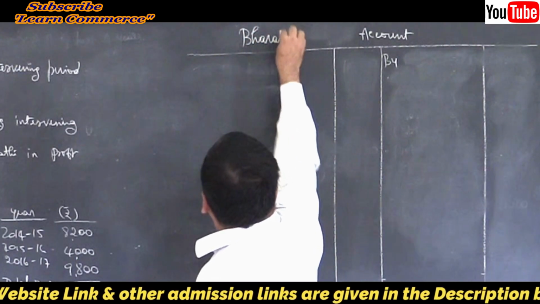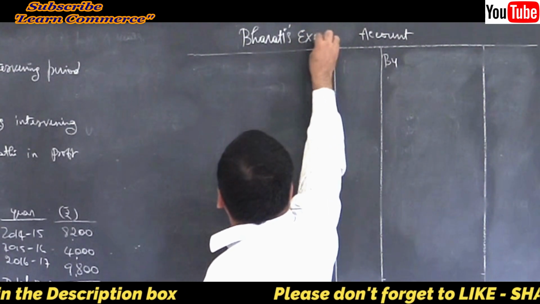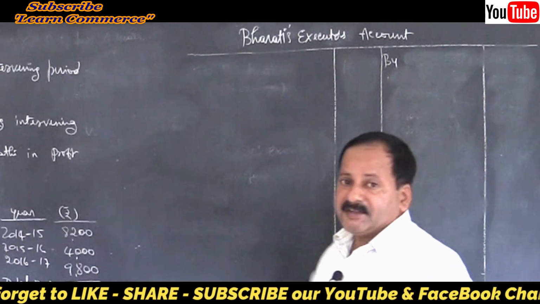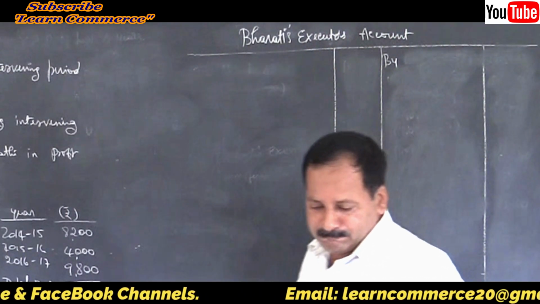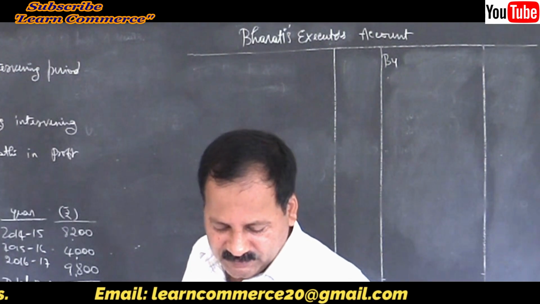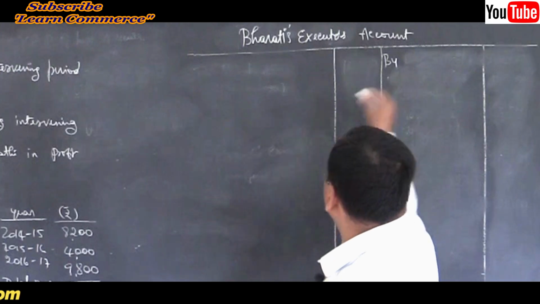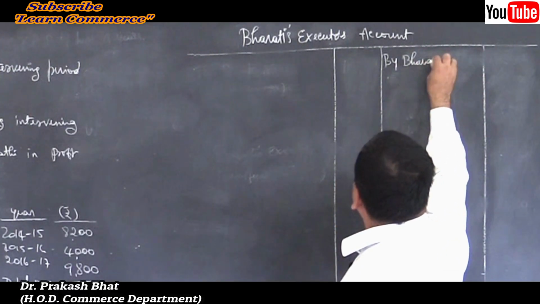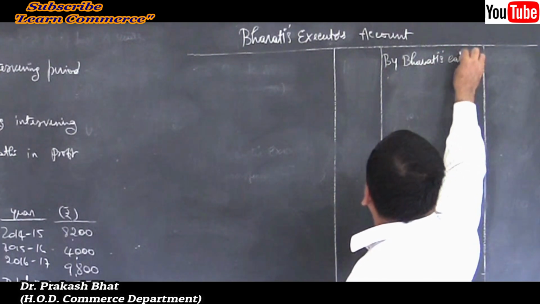Bharati's executors account. Debit, credit, particulars, JF, amount in rupees. Start with by Bharati's capital account. By Bharati's capital account is the starting point. We are preparing the executors account. Remember, Bharati's capital account.